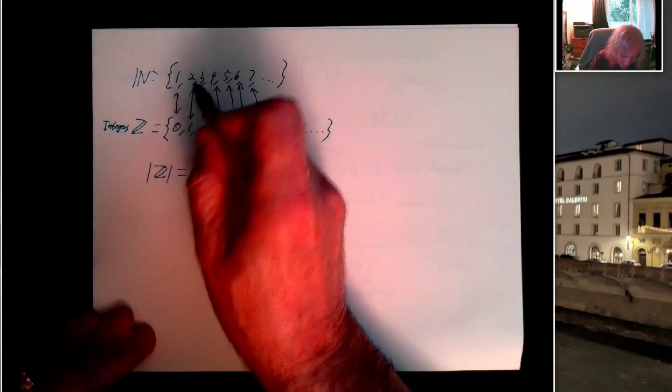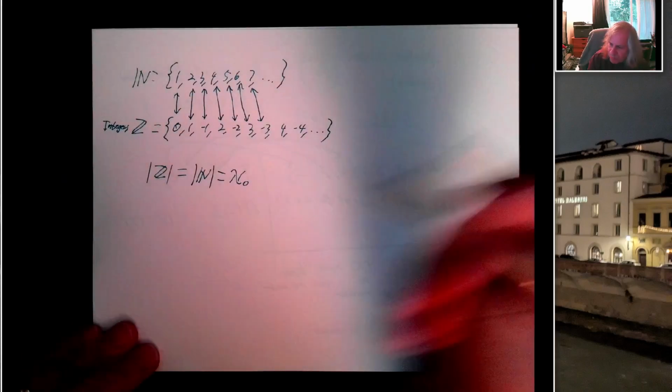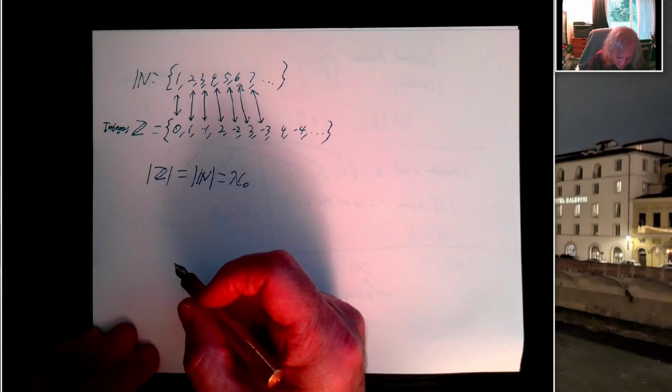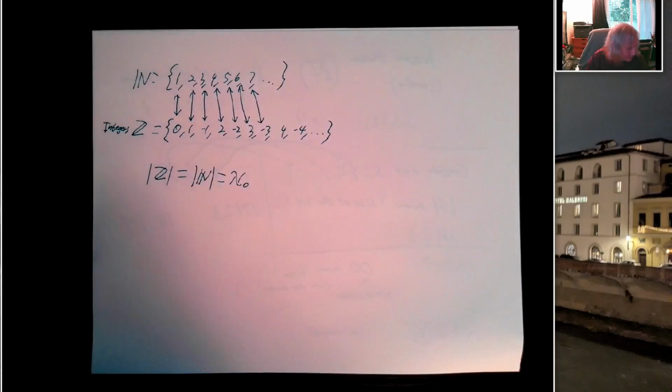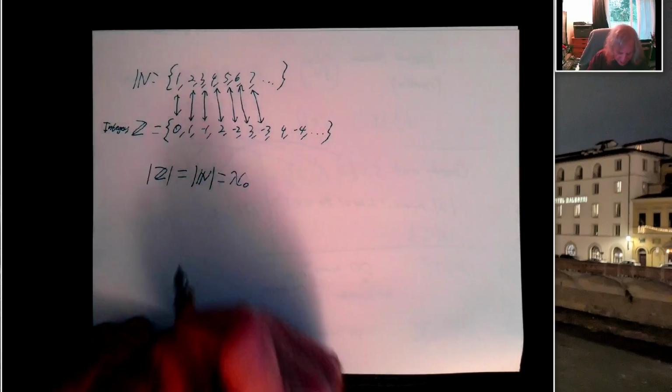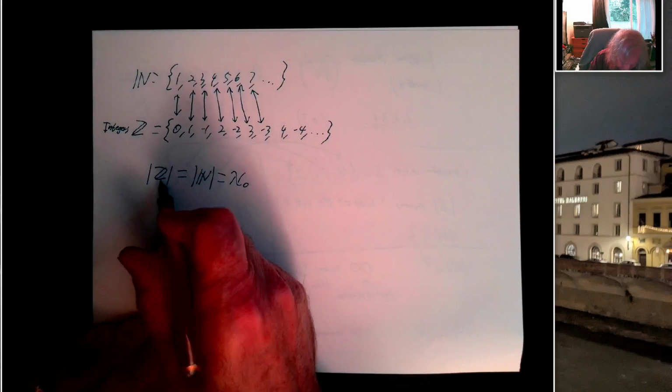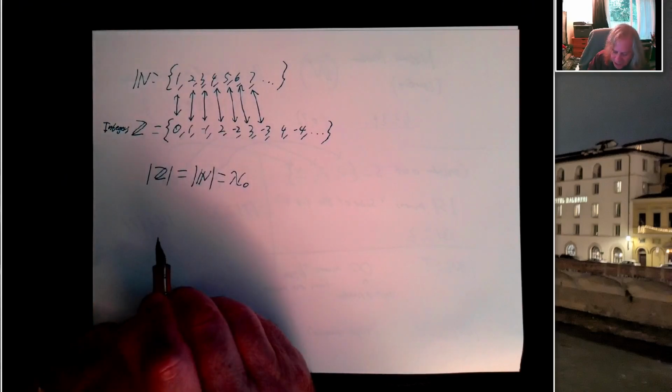But in the infinite case, by adding one thing here like a 0, the set doesn't get any bigger. And in fact, adding an infinite number of things here, the set still doesn't get any bigger. Okay, so the integers and the natural numbers, same size.